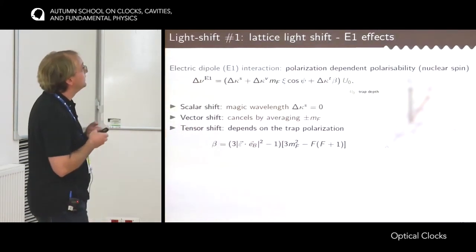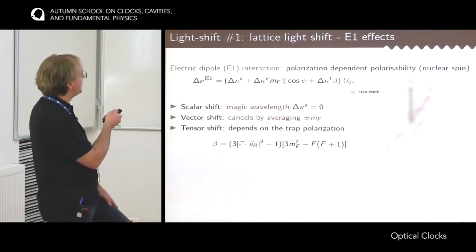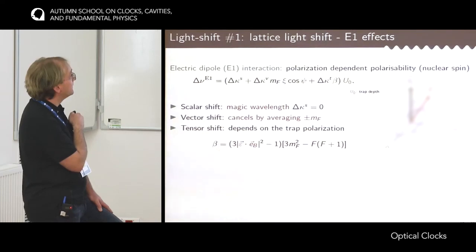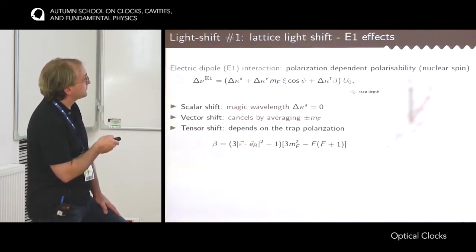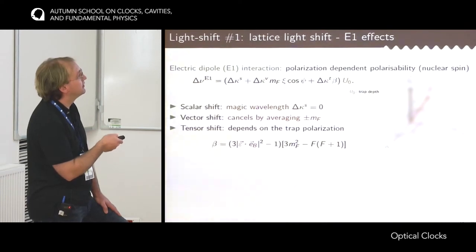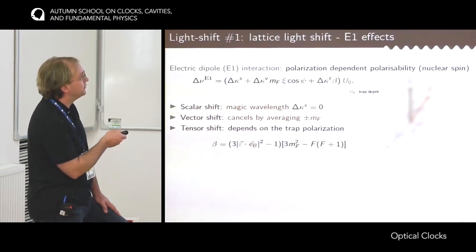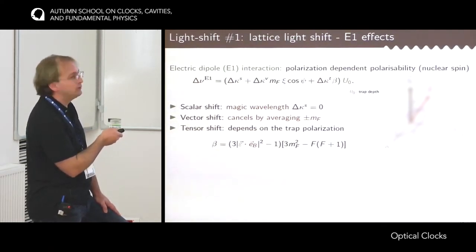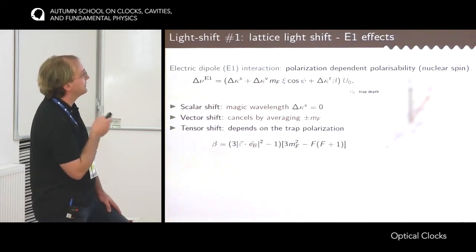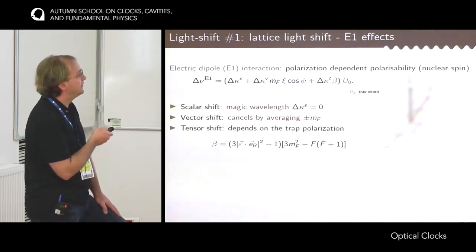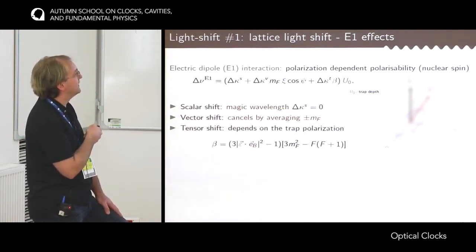So let's be a bit more quantitative, and let's write the frequency shift induced by the light on the atoms at the first order of the electric dipole approximation. So I would need a few notations. Here on this axis, I show the wave vector of the optical lattice. So here the optical lattice would be vertical. Here I introduce the bias field that is used to lift the degeneracy between the m states. And in purple is the polarization of the optical lattice that has to be orthogonal to the k vector, but can have some ellipticity psi.